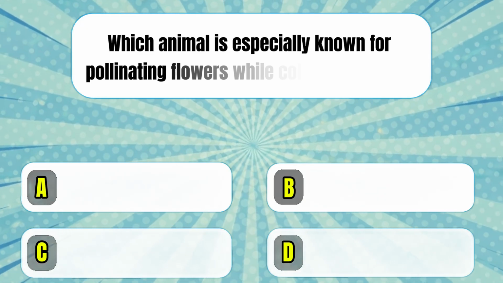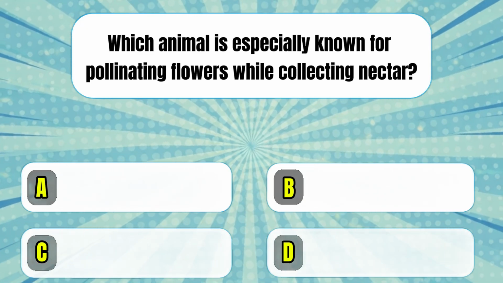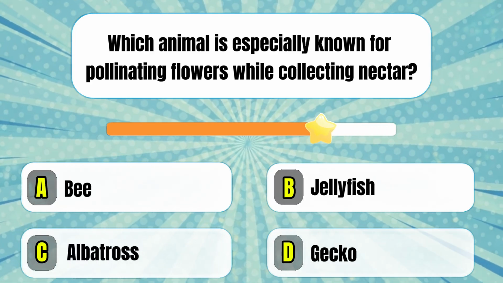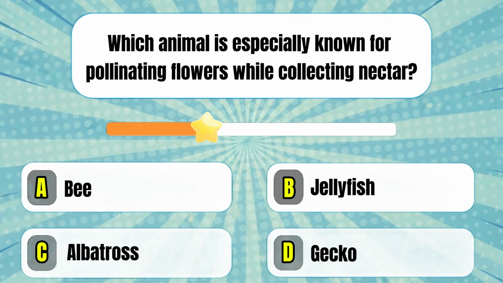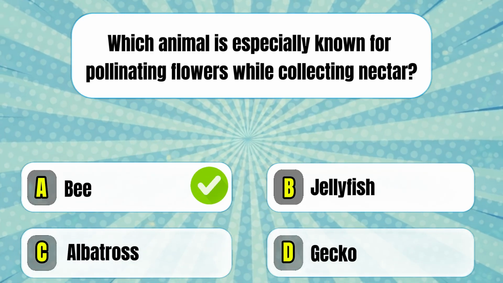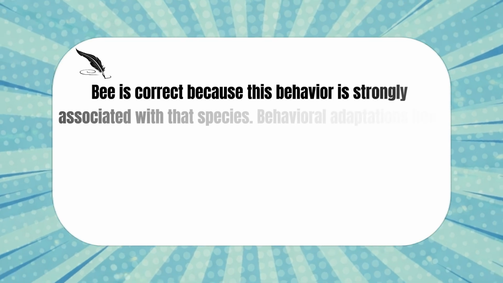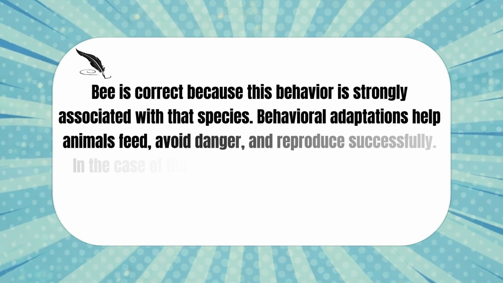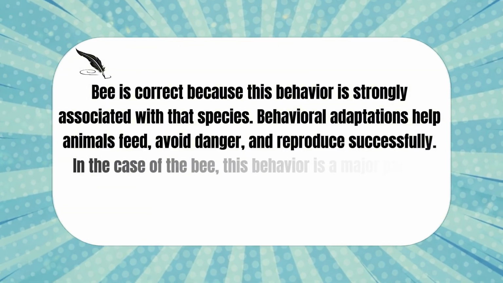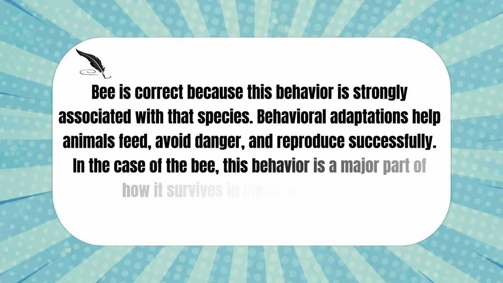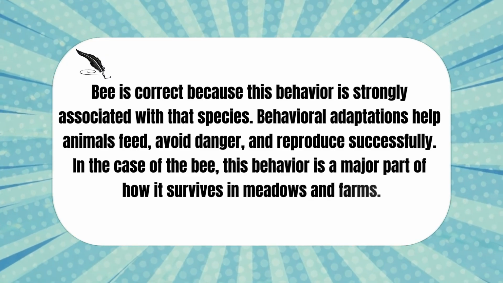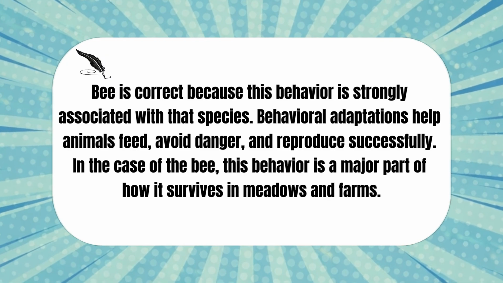Which animal is especially known for pollinating flowers while collecting nectar? Bee is correct because this behavior is strongly associated with that species. Behavioral adaptations help animals feed, avoid danger, and reproduce successfully. In the case of the bee, this behavior is a major part of how it survives in meadows and farms.